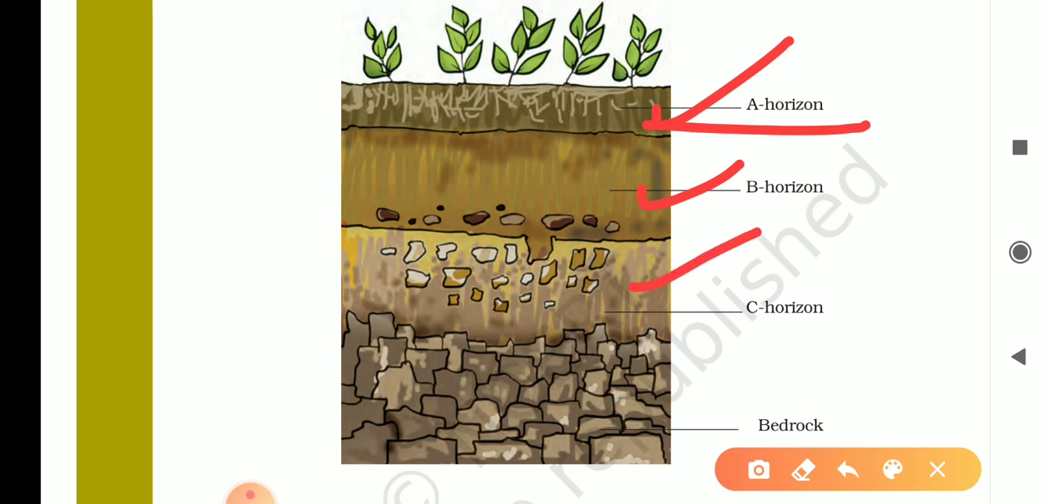Third one is C horizon. It is the layer just below the B horizon. This layer has partially weathered rocks with a lot of cracks and long narrow openings. And the last one is bedrock. It is the bottommost layer in the soil profile and is known as the bedrock. This layer is full of hard rock.